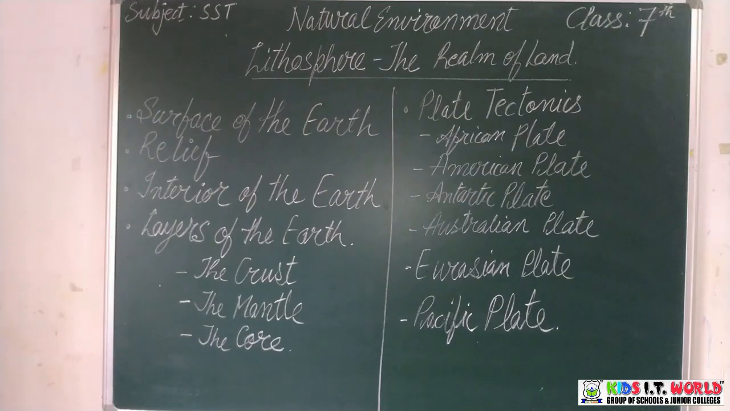Its thickness varies from place to place. It is thickest, about 70 km, beneath the mountains and thinnest, 4 to 7 km, under the ocean. The average thickness of the crust is about 35 kilometers. Rocks and soil form the uppermost layer of the crust. The crust is divided into two shells, the SIAL, that is the upper shell, and the SIMA.